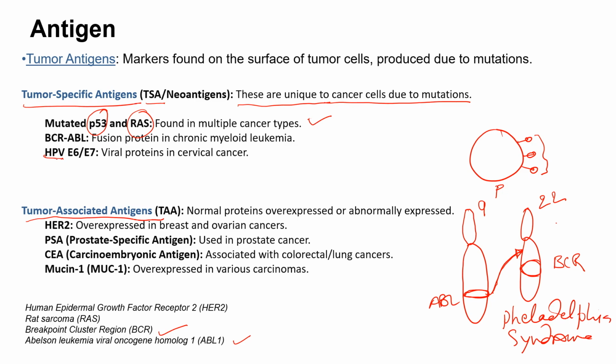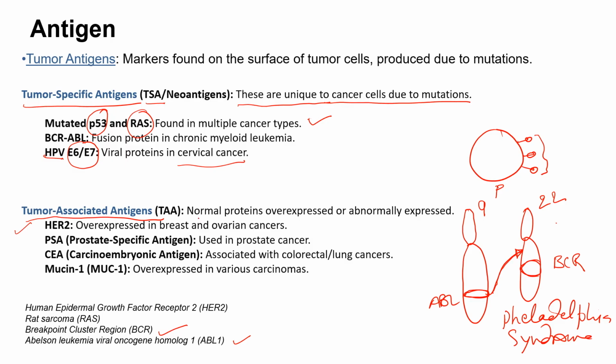So for example, the human papilloma virus can express E6 and E7 proteins which can lead to cervical cancer, and the cells which can be visualized for detecting cervical cancer should express E6 and E7, which is an indication that the person might be suffering from HPV infection that can lead to cancerous progression. So these are some of the examples of tumor specific antigens. These are very specific for tumor.